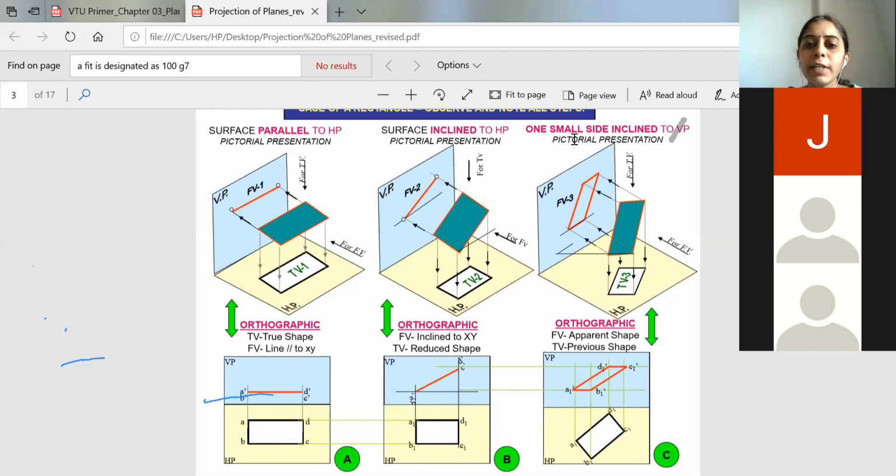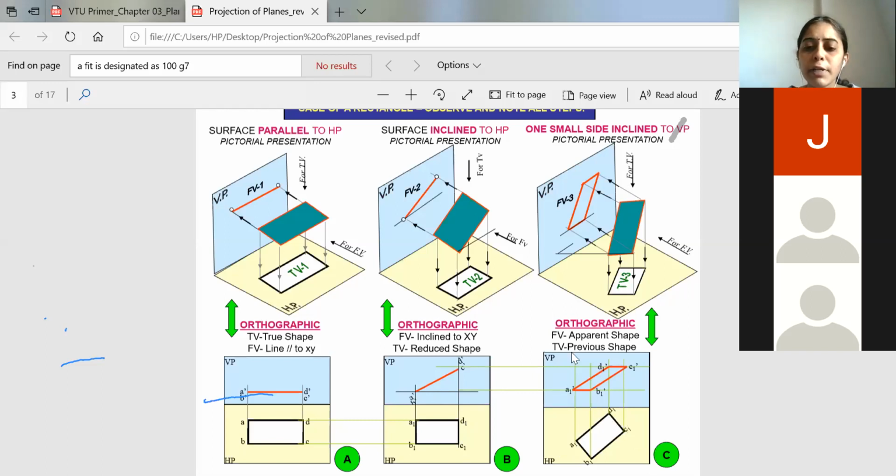And in the third, it will give you the inclination with respect to the VP. So VP inclination is always taken in the third stage. HP inclination is always taken in the first stage. Okay, so here it is told that the smaller side is inclined to VP. So this is the smaller side. So they are showing the inclination. If it is told it is inclined 45 degree to VP, the smaller side, you can take either this side or this side and give the inclination with respect to VP, and you will complete this entire